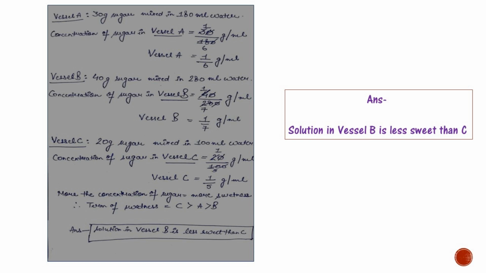For vessel C, 20 gram sugar mixed in 100 ml water, the concentration of sugar is 20 divided by 100, that is 1 divided by 5 gram per milliliter. That means in terms of sweetness, C is greater than A is greater than B. That means the answer is the solution in vessel B is less sweet than C.